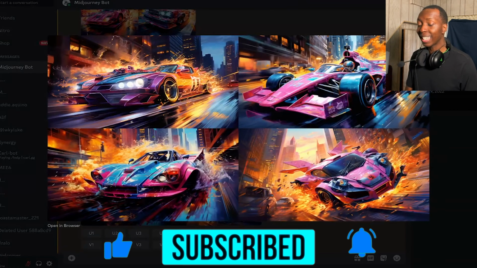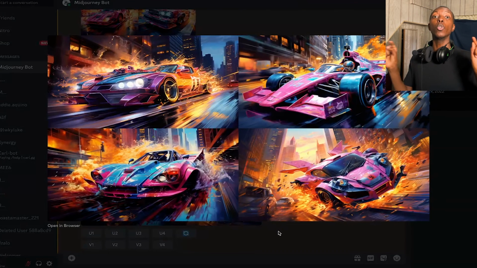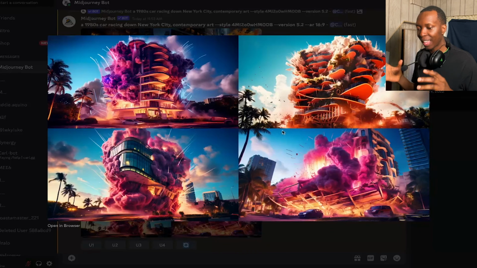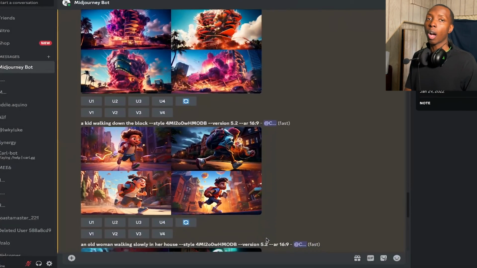Now, it doesn't stop there. Because now what you can do, you can take this style code and use it for other ideas. How about a building blowing up in Miami with the same parameters? And you see it has a lot of that same feeling and art style right into this. Let's do something even more dull. A kid walking down the block.